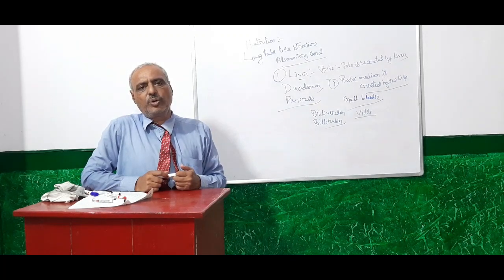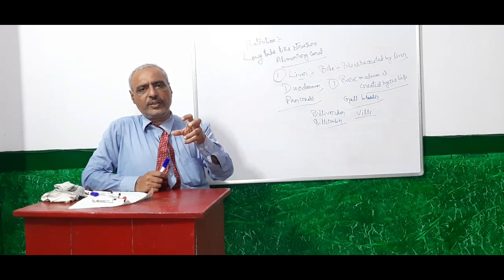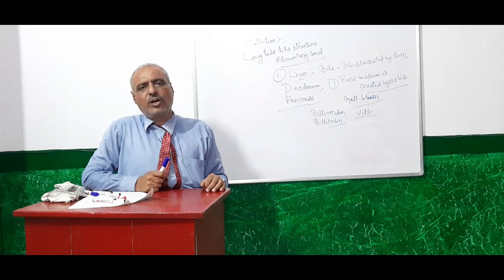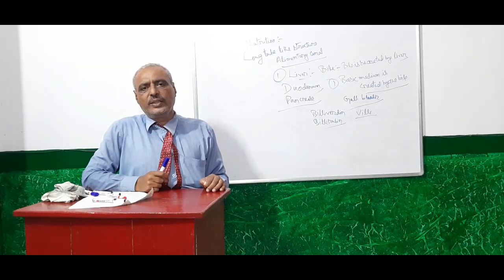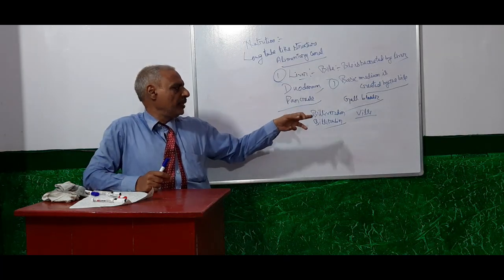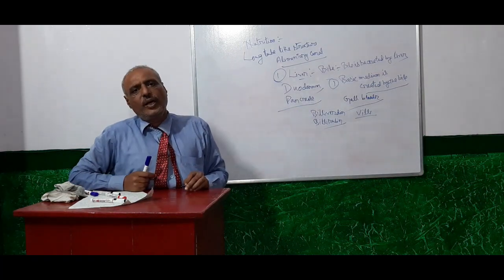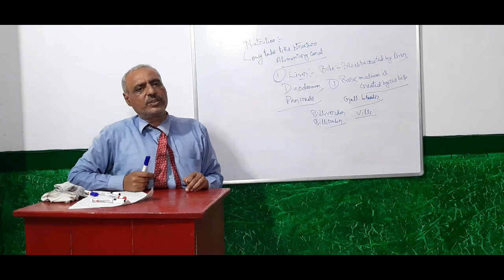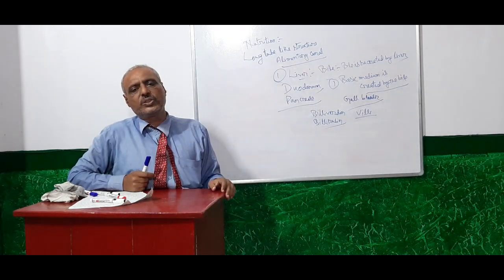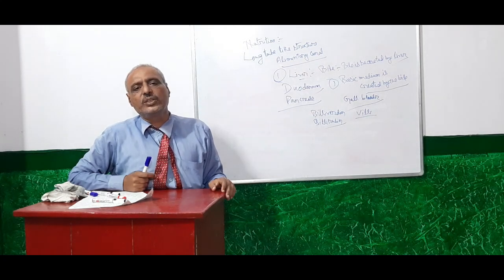All the villi absorb all the nutrients from the digested food, and absorption is completed here by these small finger-like structures known as villi.